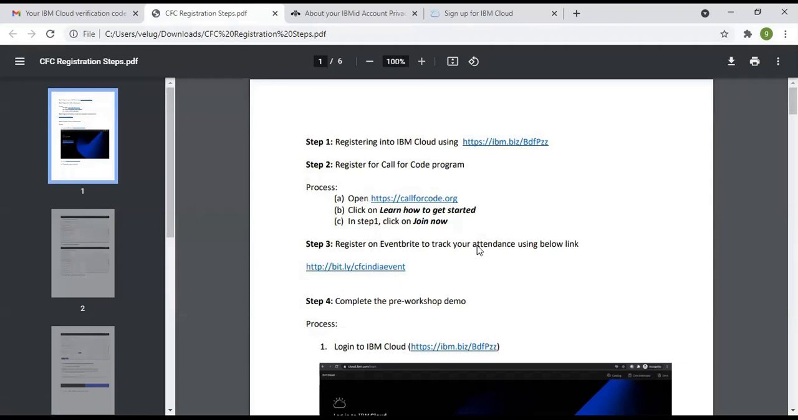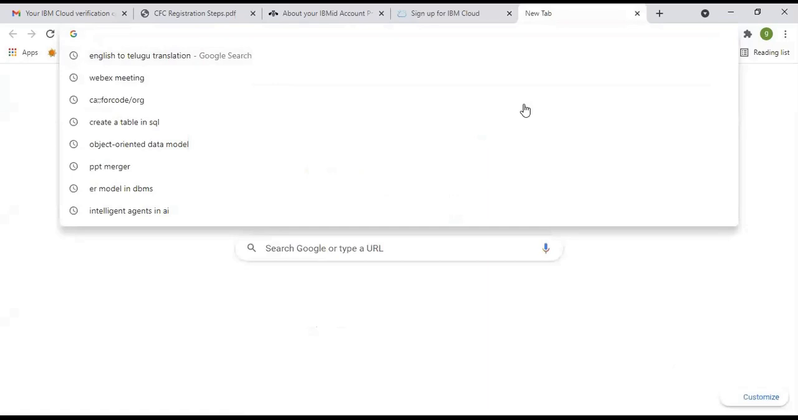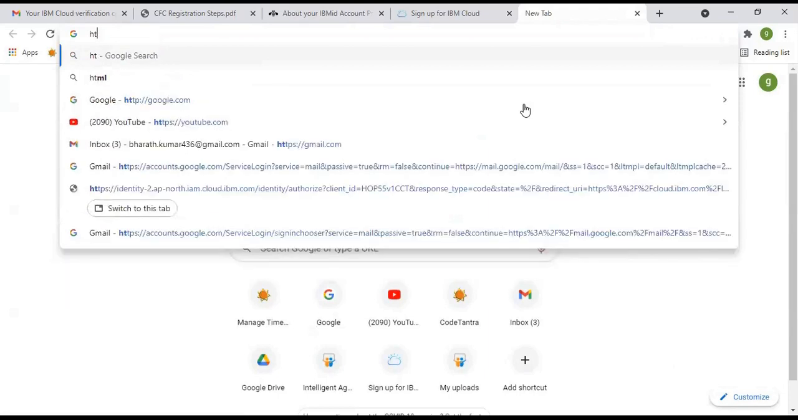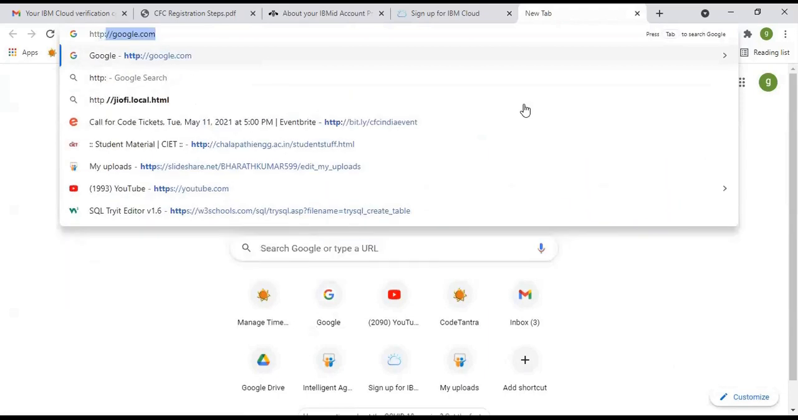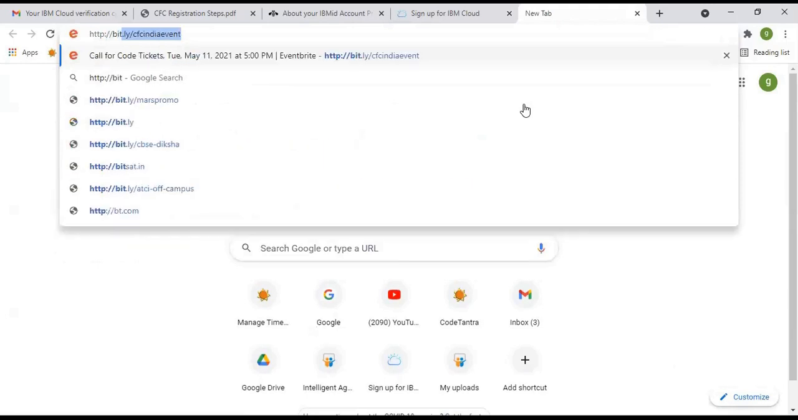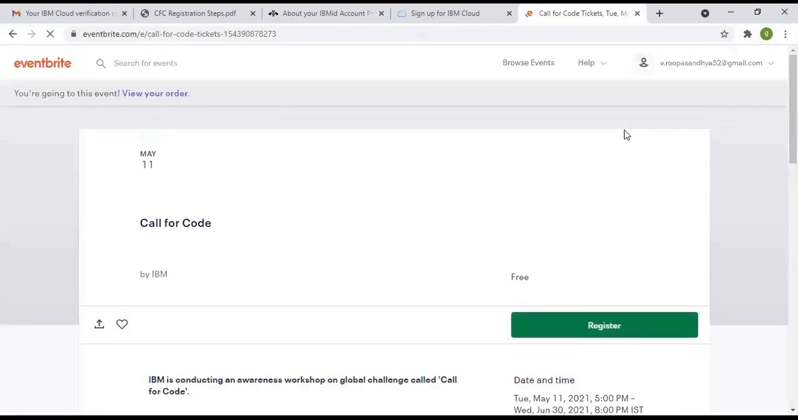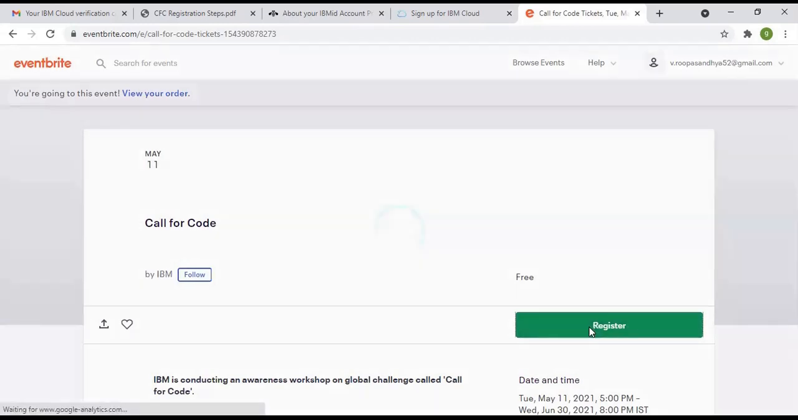So here, with the help of this URL, now we will register for the http://bit.ly link. Okay, this third step is regarding the permission granted by IBM to attend this workshop. So this is the registration process for Eventbrite to track your attendance using the below link. Okay, so click on register.